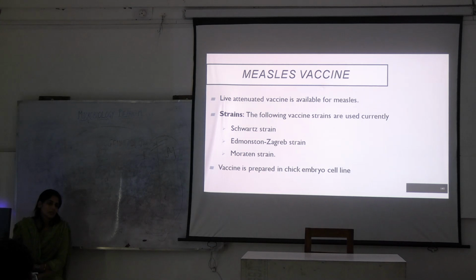You will see it in the class tomorrow. Mumps has been taken out in certain states, and that is why mumps cases are going up. Initially we used to give MMR, mumps, measles and rubella. Now it is just MR, measles and rubella. That is why mumps cases are on the rise in India.